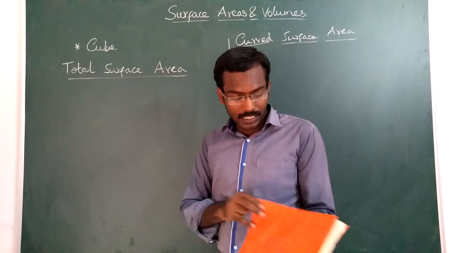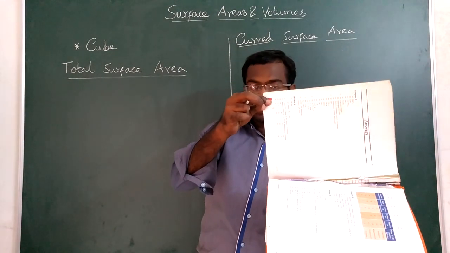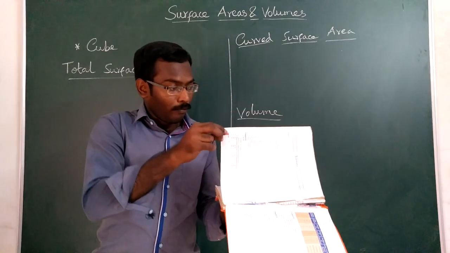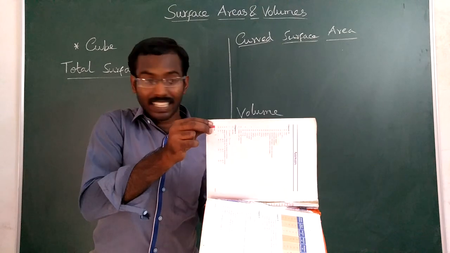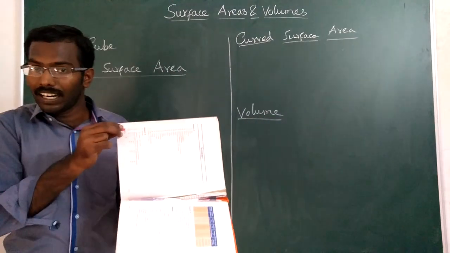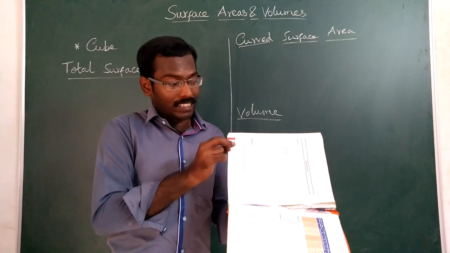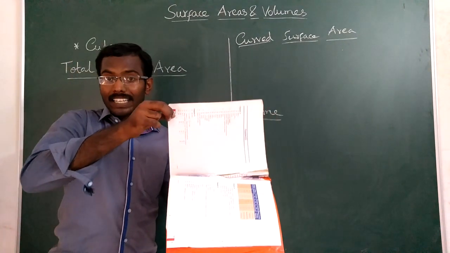But if you see a single page, if you imagine that it has no thickness, you can imagine it as a rectangle.